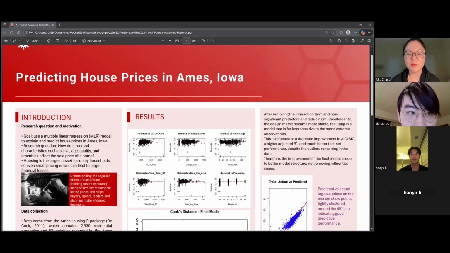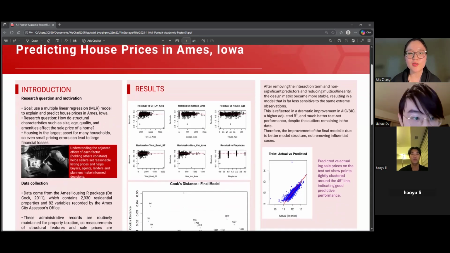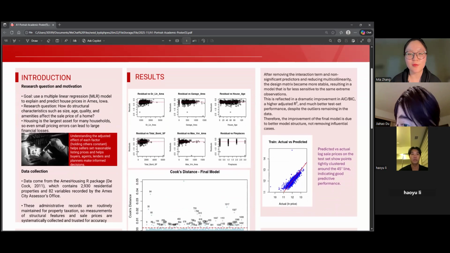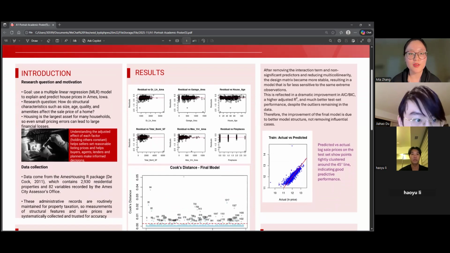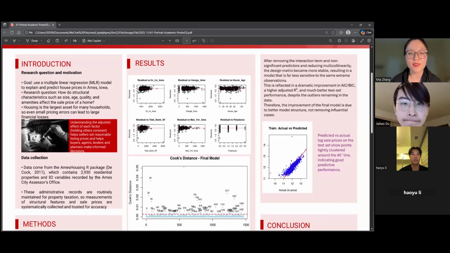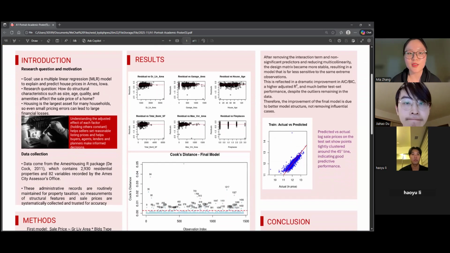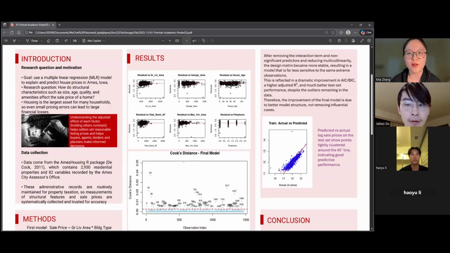Today I will introduce our project on predicting house prices in Ames, Iowa. Housing is usually the largest asset a family owns, so even small price errors can cause big financial losses for buyers, sellers, and lenders. Prior work in real estate economics uses hedonic price models and multiple linear regression to link housing characteristics to price, and meta-analyses show that structural features such as size, quality, and age are consistently important drivers of value.